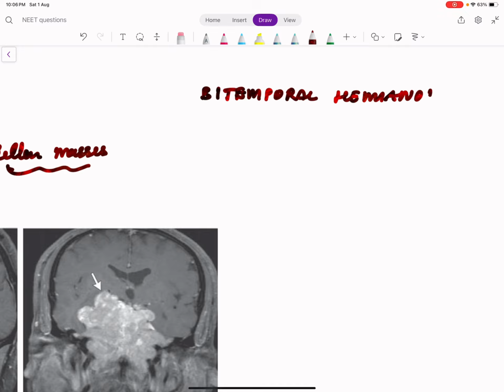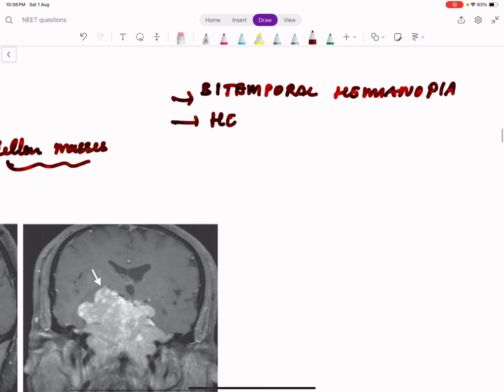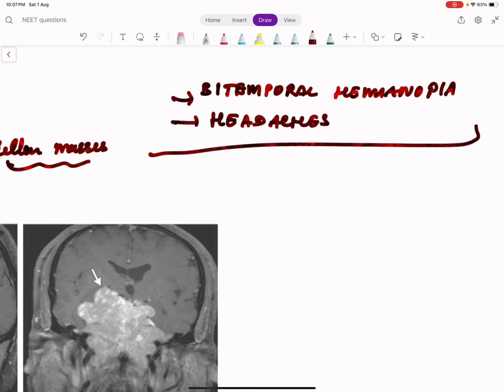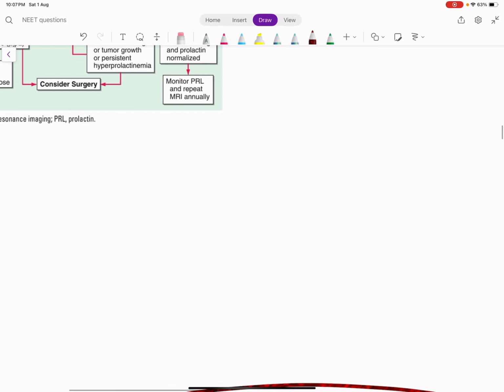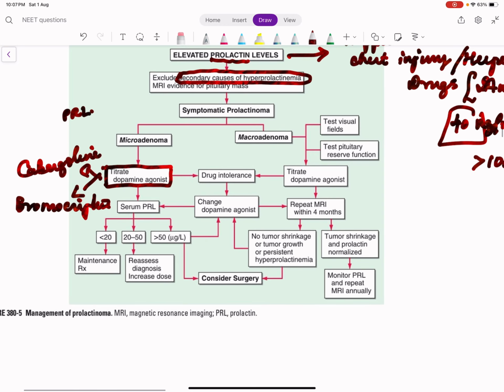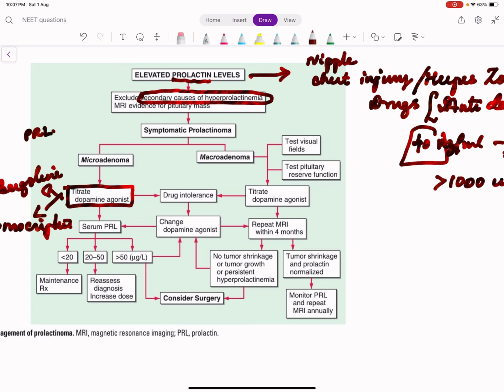This is usually discussed in ophthalmology. There can be headaches. So a sellar mass, especially any adenoma, causes hormonal problems, plus they also cause local compression problems, for example, bitemporal hemianopia.